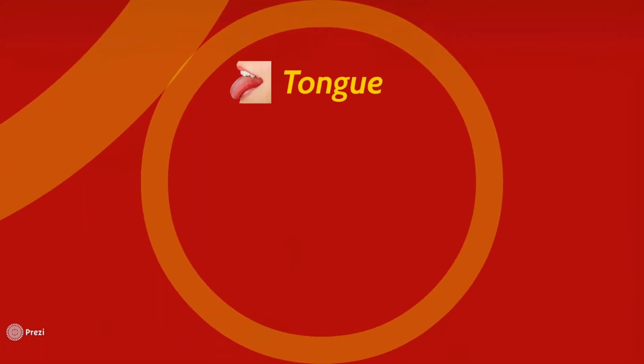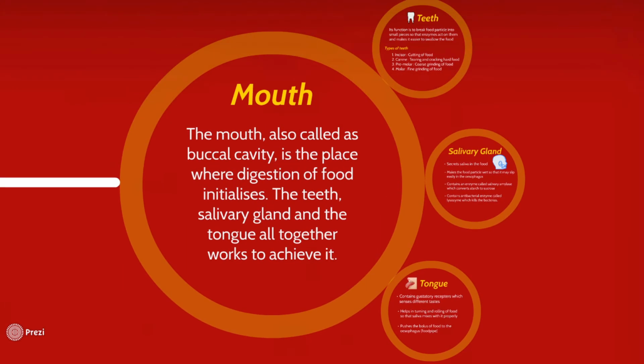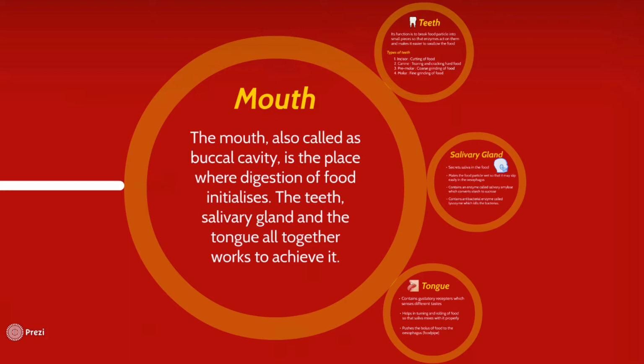Now we all know that the function of the tongue is to taste. It contains a kind of neuron called gustatory receptors, which are responsible for sensing different tastes. It also helps us turn and roll the food so that saliva mixes inside the food bolus properly, and helps to push the bolus of food to the esophagus, which is also the food pipe. So that all happens inside the mouth, and we've understood how different components of the mouth work in a coordinated manner so that the food gets partially digested over here.